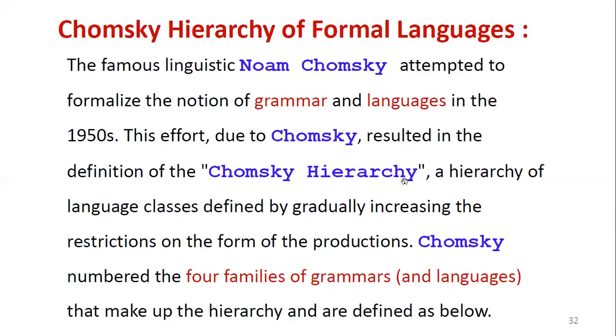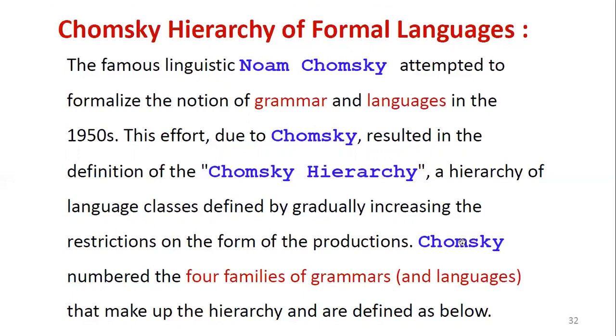Now the Chomsky hierarchy is a hierarchy of language classes defined by gradually increasing the restrictions on the form of the productions. We discussed grammar and production rules, with restrictions on what the left-hand side and right-hand side contain. Chomsky numbered the 4 families of grammars as well as languages.